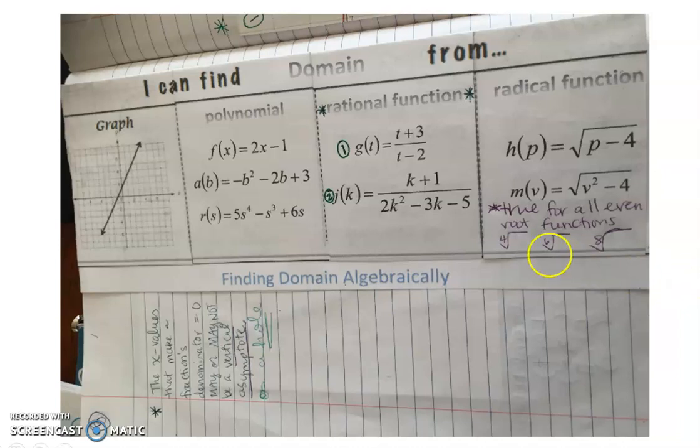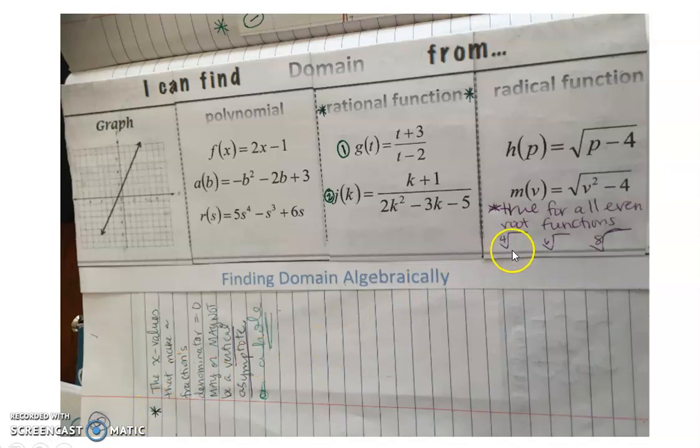So you'll also notice there's a couple of notes here. There's an asterisk. That rational function is going to go with this asterisk here, and that's what that note was talking about. But again, we'll discuss that on page 6 in just a moment. Please also number 1 and 2 for your g of t and j of k respectively. And then under radical function, there's another asterisk, but this doesn't belong to this same asterisk note over here.